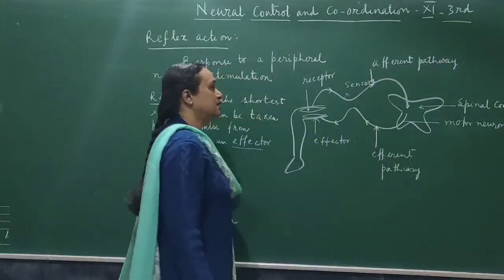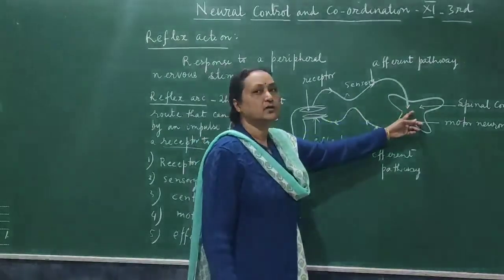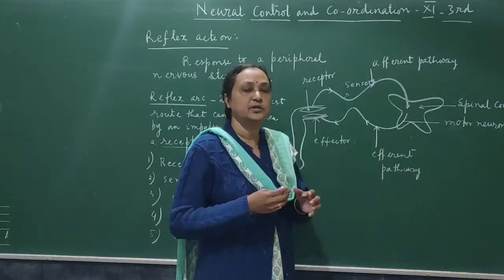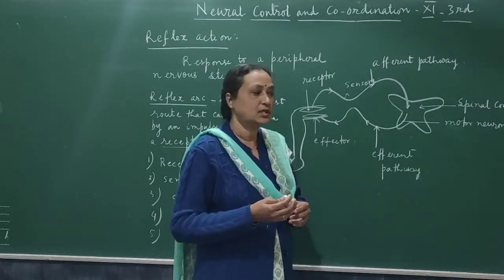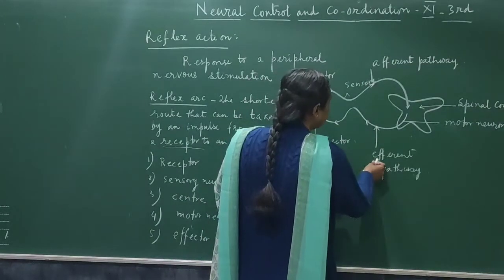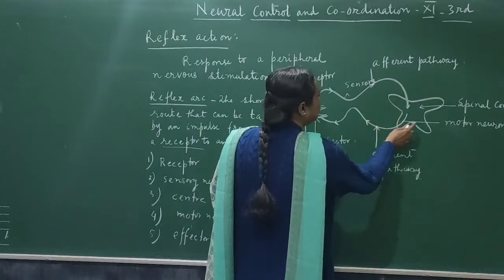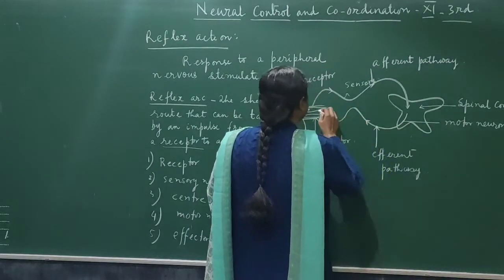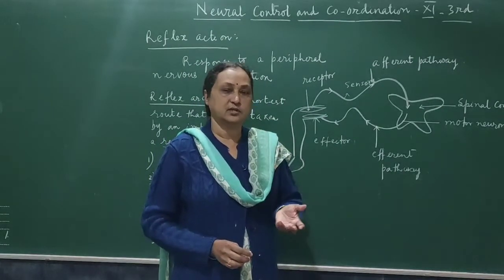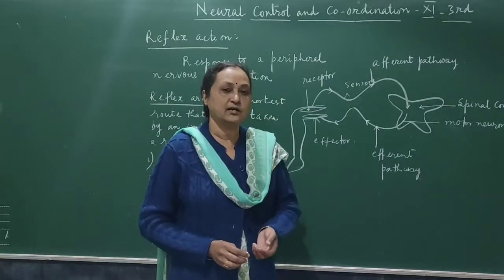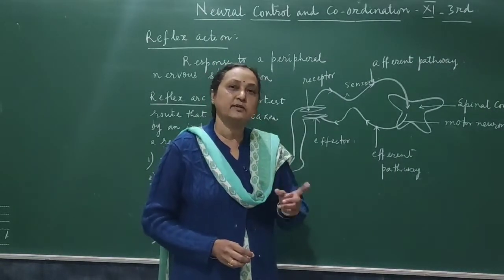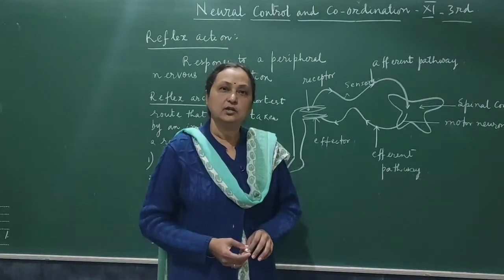With the help of the sensory neuron, the impulse now goes to the spinal cord. The spinal cord is called the center. The spinal cord interprets the stimulus of the impulse and gives the answer. Now, following the efferent pathway and with the help of the motor neuron, it goes again to the organ which is called the effector. Then only the organ is functional. For example, suppose I put your hand in boiling water. Then without much thinking you pull your hand. That is called reflex action. Here the brain is not directly involved.